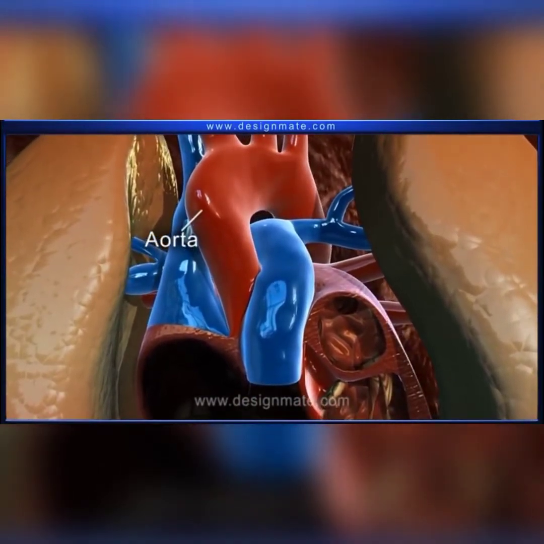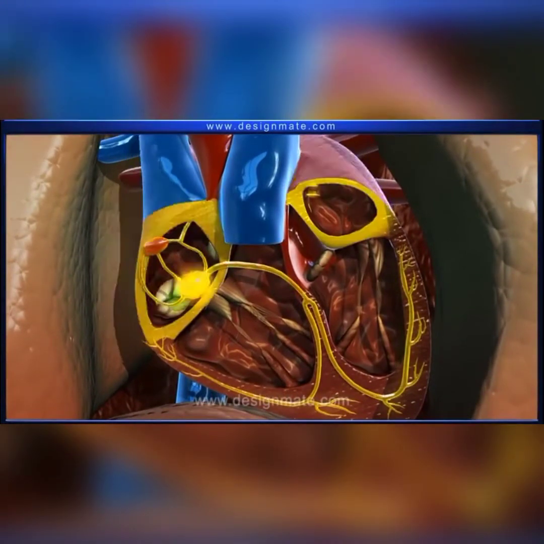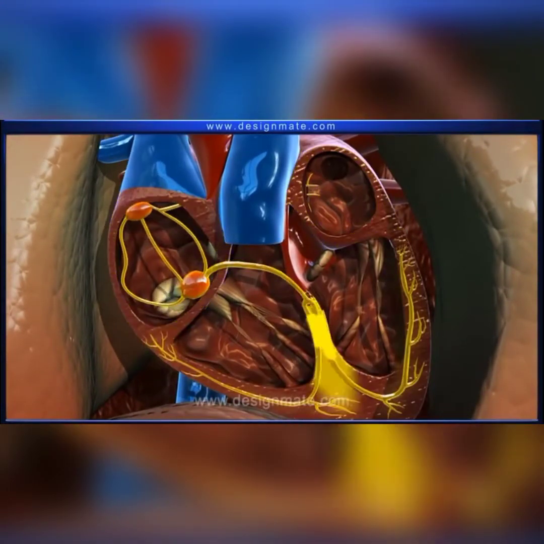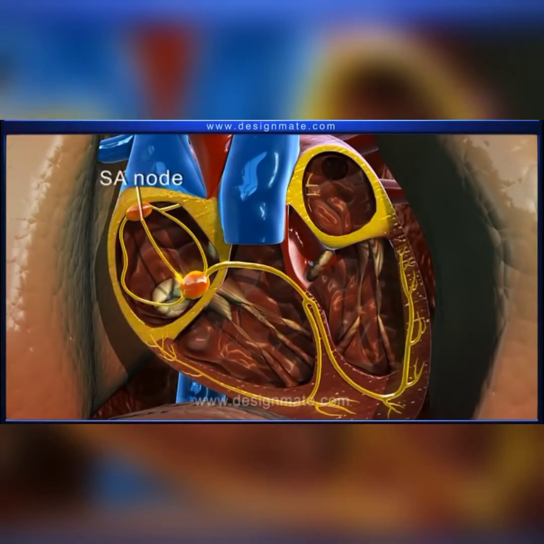The heart muscle continuously generates impulses which cause rhythmic contraction and relaxation of the atria and ventricles. These impulses are generated by the sinoatrial or atrioventricular node inside the heart. The blood flows in a specific direction.